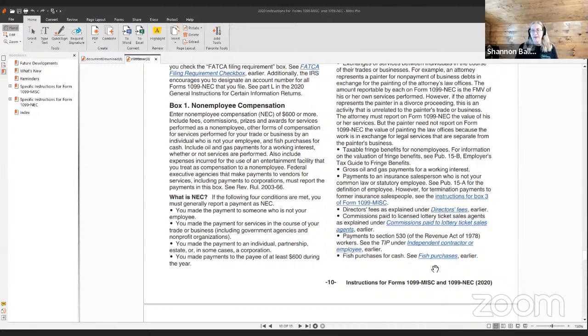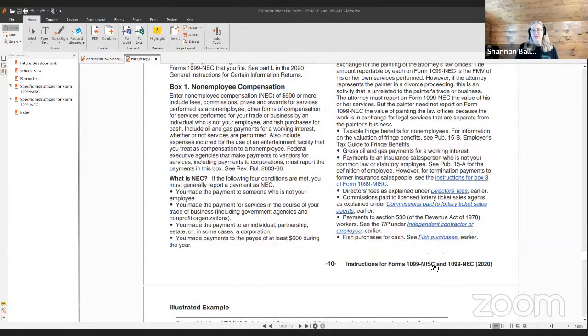Gross oil and gas payments for a working interest. Payments to an insurance salesperson who is not your common law or statutory employee. See publication 15A for the definition of an employee. However, for termination payments to former insurance salespeople, see the instructions for box 3 on the Form 1099 miscellaneous. I read those last week, so there's already a video that you can watch for that.